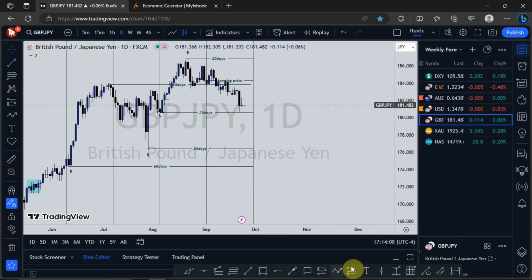That is going into a new week. I'll expect GBPJPY to give us a move or a continuation to the upside. So for GBPJPY, that is going to be my expectation. Let's look at what is happening on gold.